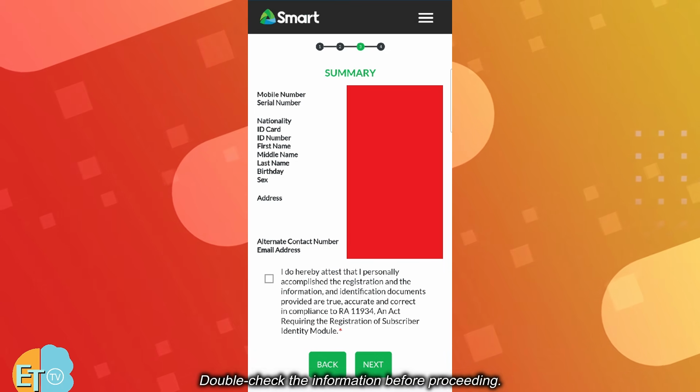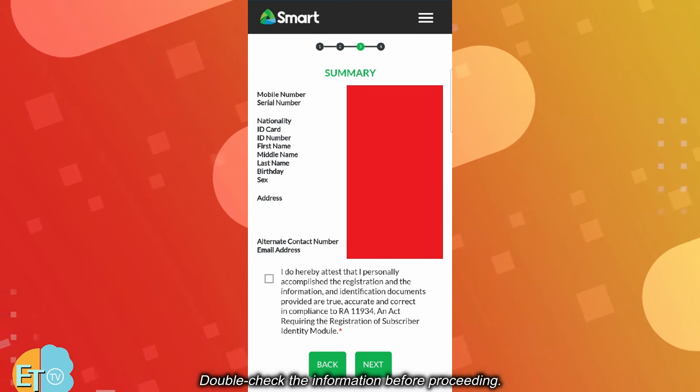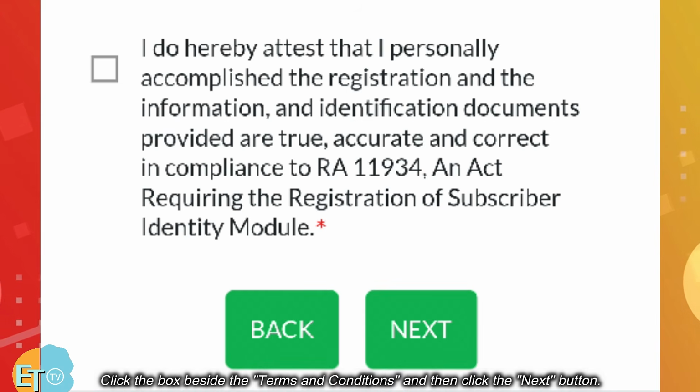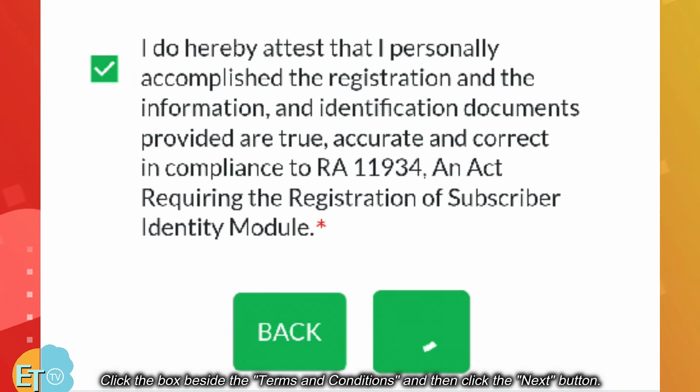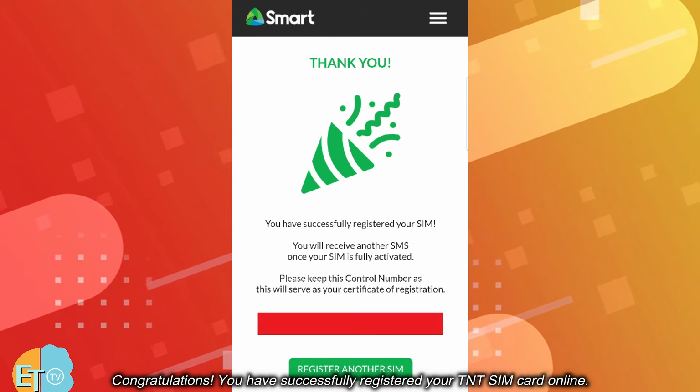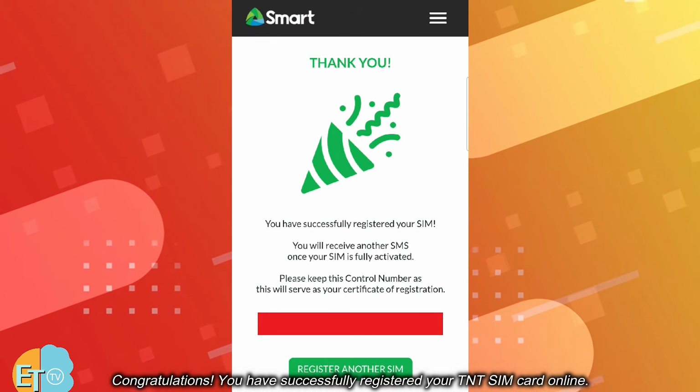Double-check the information before proceeding. Click the box beside the terms and conditions and then click the Next button. Congratulations! You have successfully registered your TNT SIM card online.